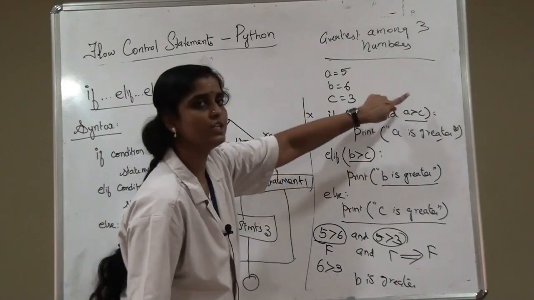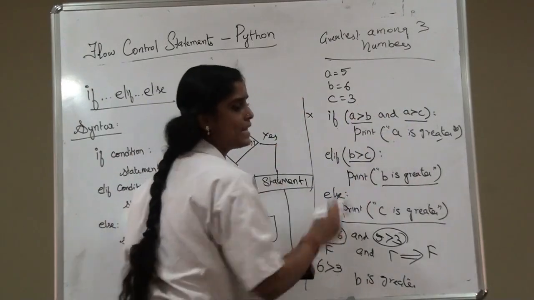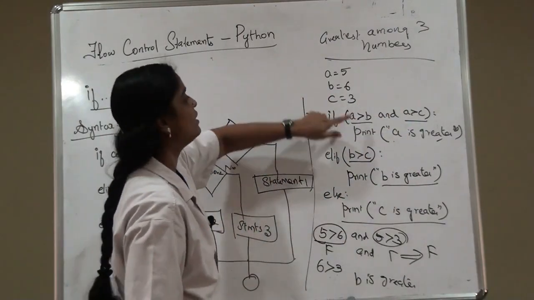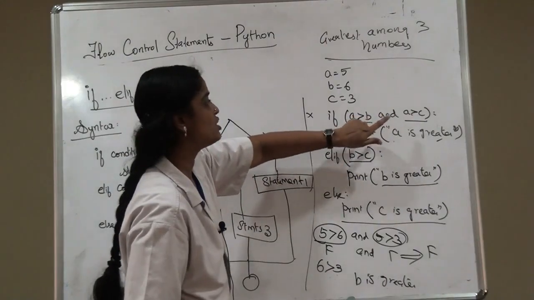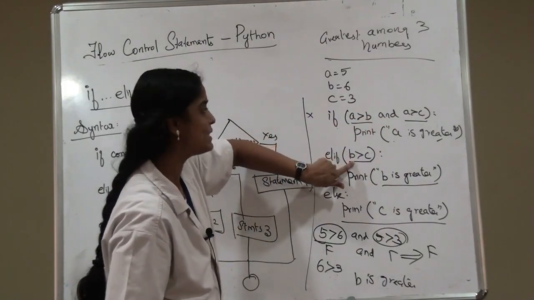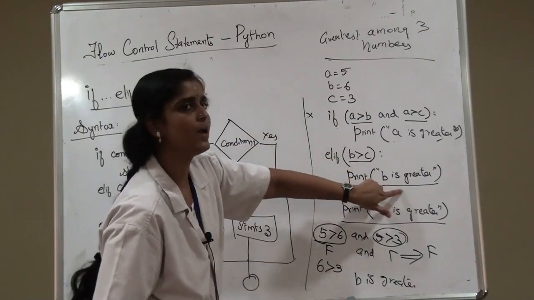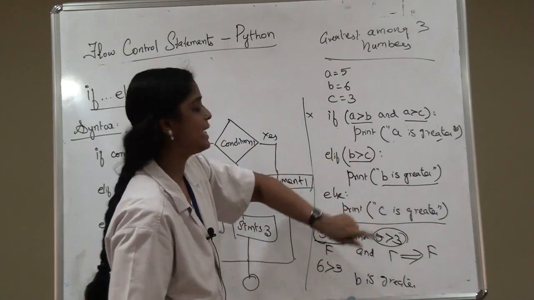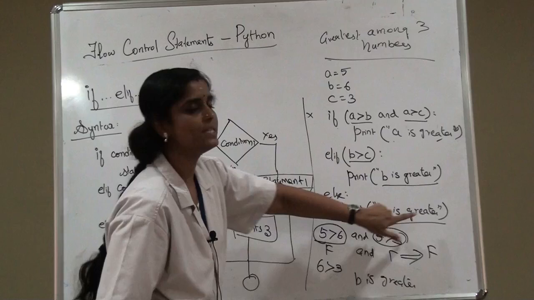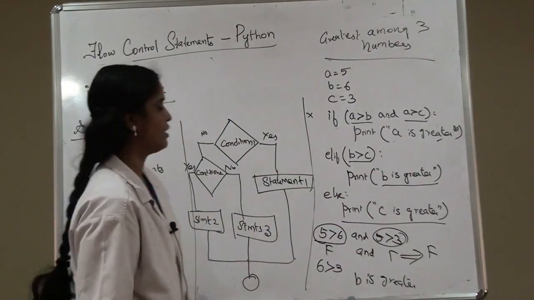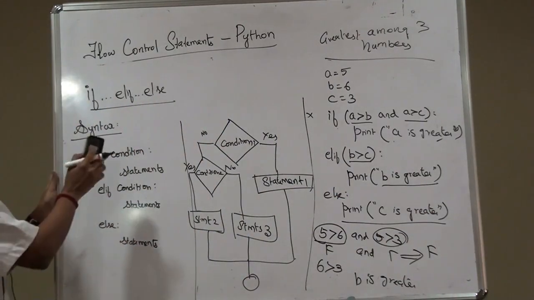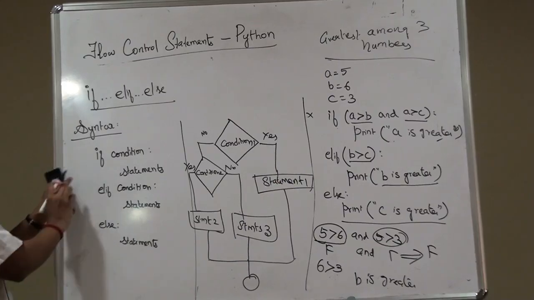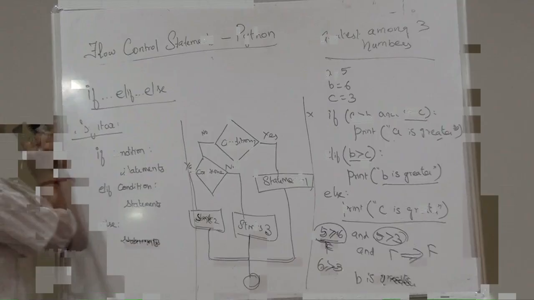If this condition is true, then we are going to print A is greater. Otherwise, if both these conditions become false, then we are going to check for B greater than C. If B is greater than C, then we are going to print B is greater. If both these conditions fail, then we are going to print C is greater. Hope you understand if else now. Next, we are going to see nested if.